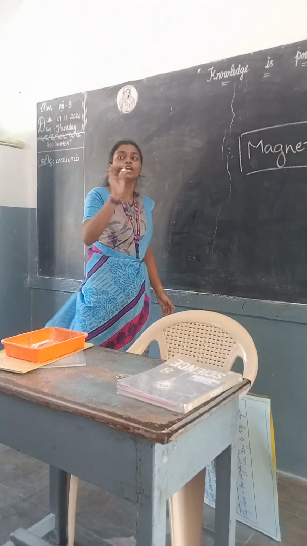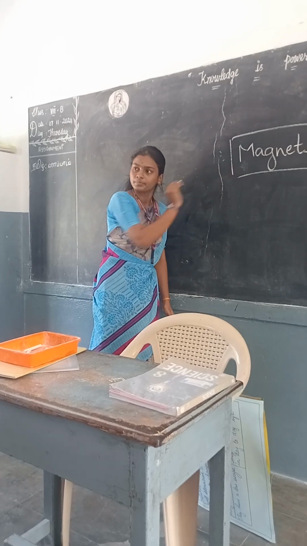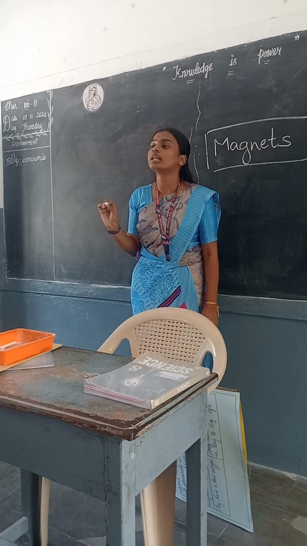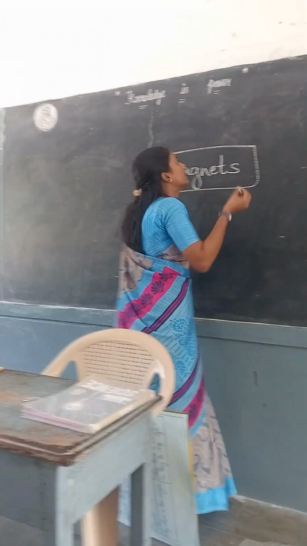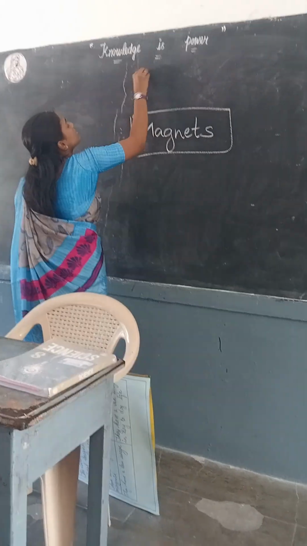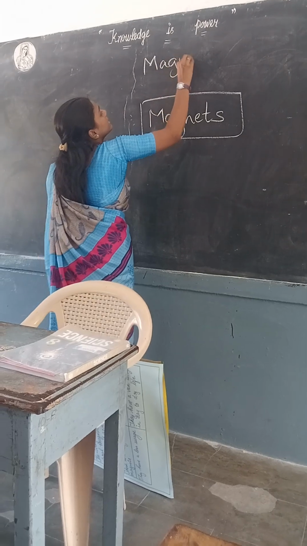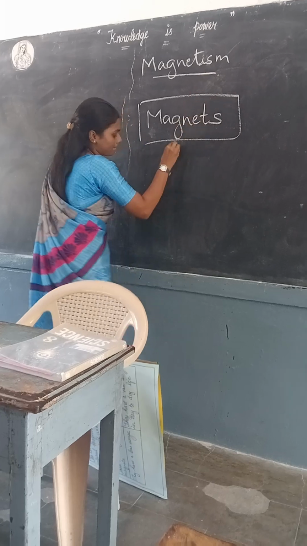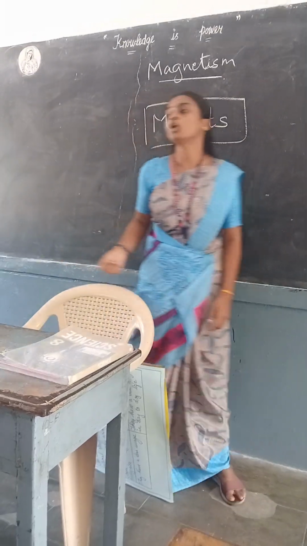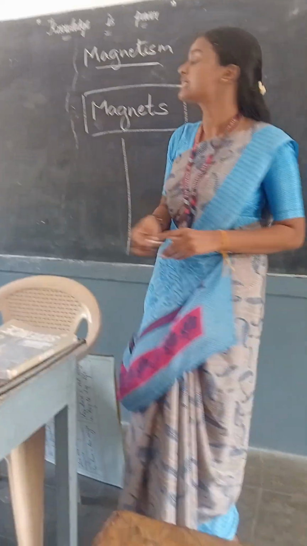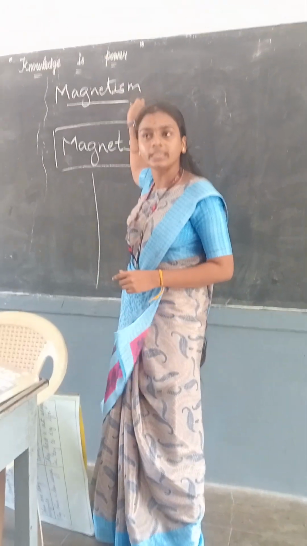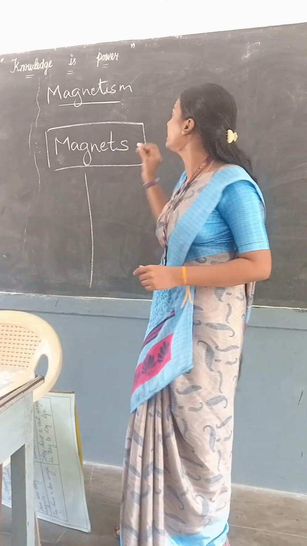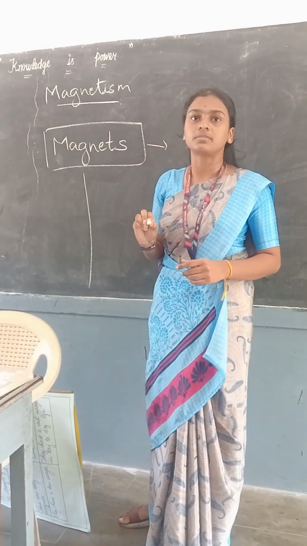So we are going to learn about magnets. That is called magnetism. What is it called? Magnetism. Yes. Now take your books. Have you opened your books? Yes. So magnetism is nothing but a branch of physics which deals with the properties of magnets.